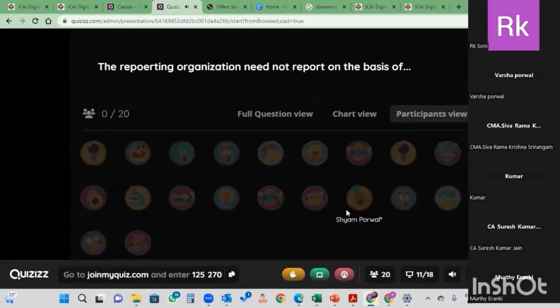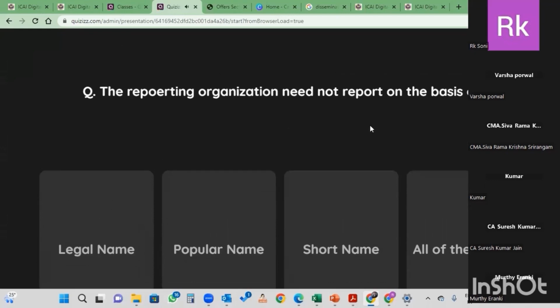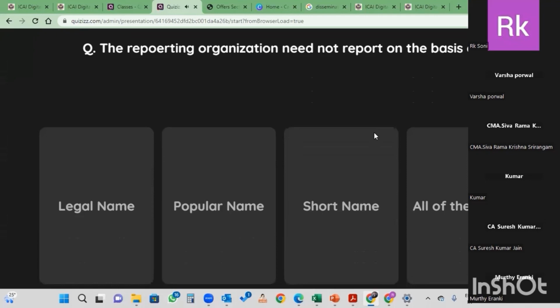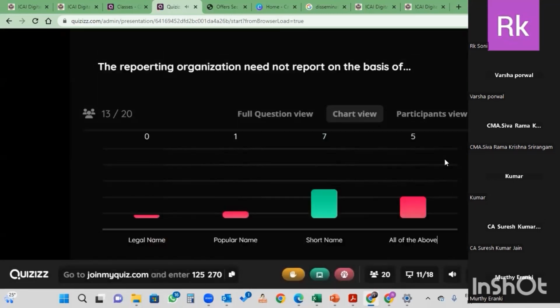Next, reporting organization need not report on the basis of... So they have to give their registered name, they have to give their legal name, they have to give their popular name, they have to give their short name. Those who attempted cannot change. Have confidence in themselves, because the answer is need not to report on the short name. So legal, registered, and popular. These are the three names.